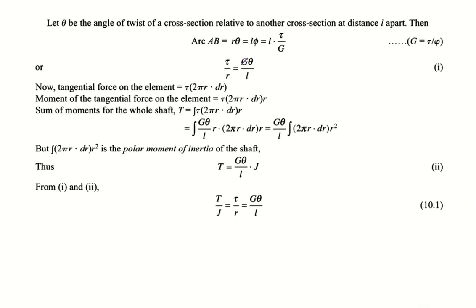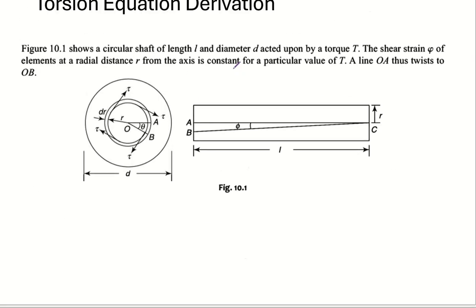Now we are considering arc AB, the nature of arc AB. From the geometry of the figure, we can say something about arc AB. Whenever we need to calculate the length of an arc, that is radius into theta, radius into angle. So from this side view it becomes small r into theta.